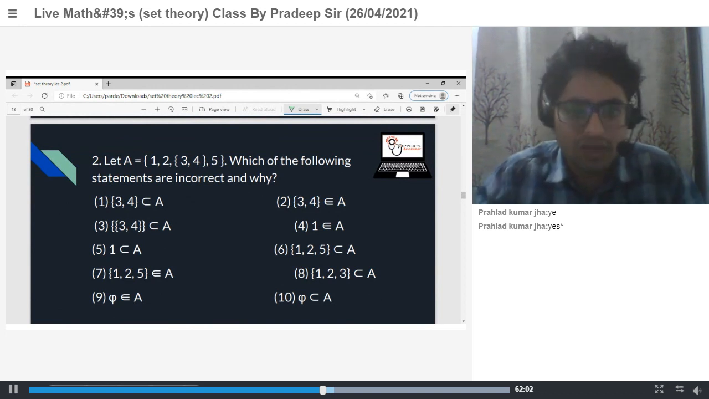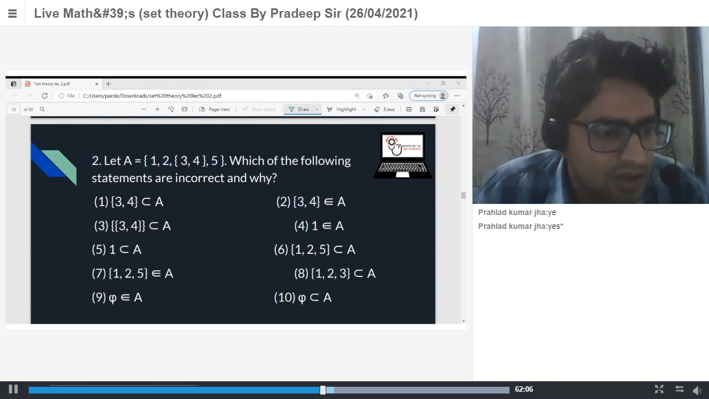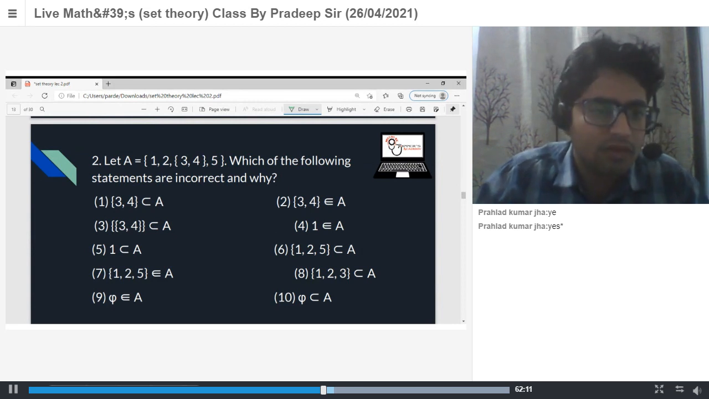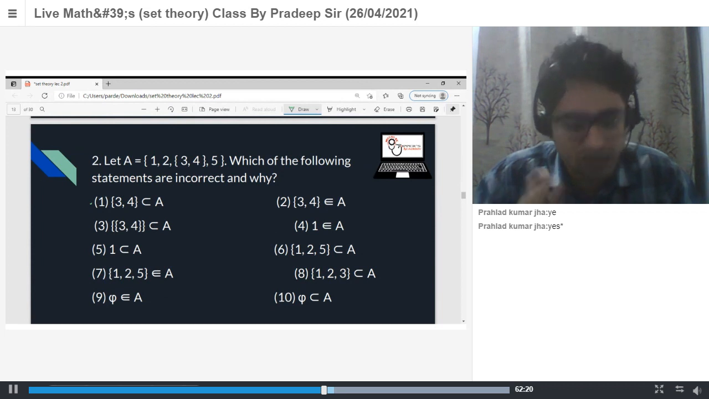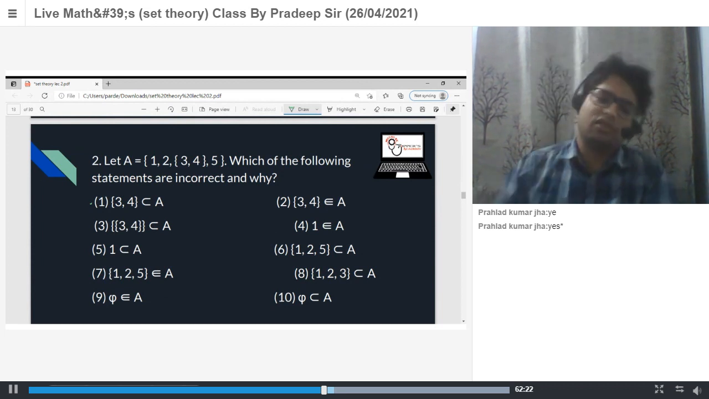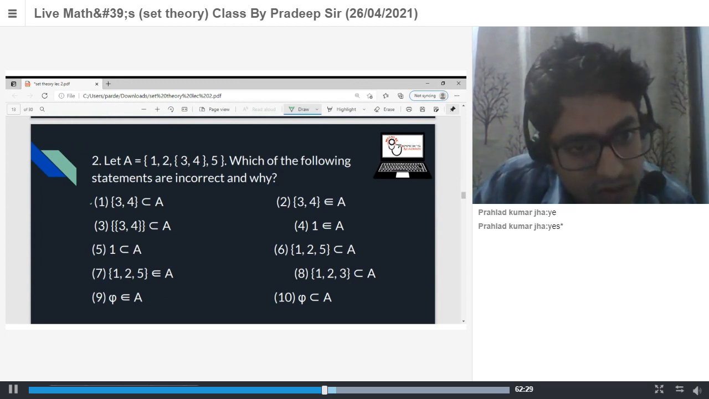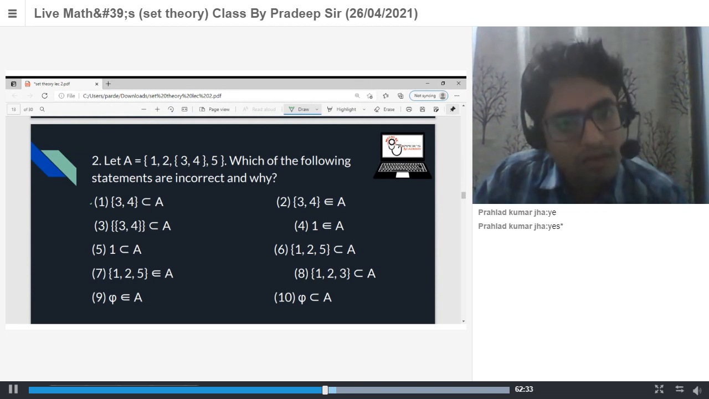I'm asking. First, tell me, Nikit, the first one. First one is correct? No, sir, the first one is wrong. Very good. Why is the first one wrong? Because 3 and 4 are not elements, but they are themselves a set. But in set A, they are present as an element. Very good.